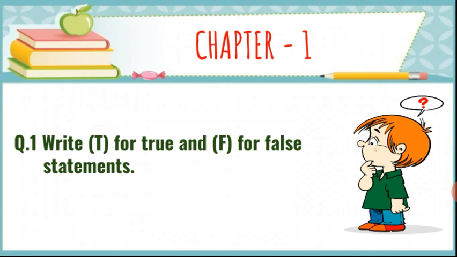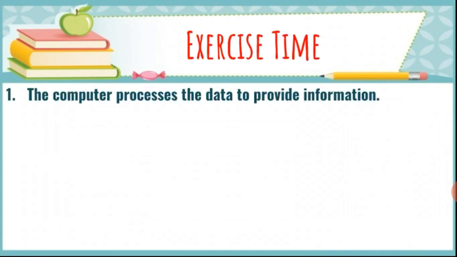So chapter first, question number 1. Write T for true and F for false statements. Question number 1 is: the computer processes the data to provide information. Students, this is true. Why? Because whatever we enter with the help of keyboard and mouse, the computer processes it and gives the output or provides the information in the form of output.